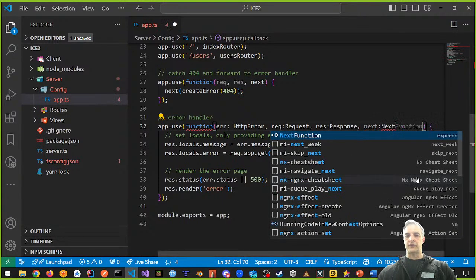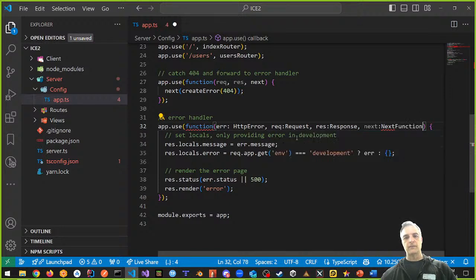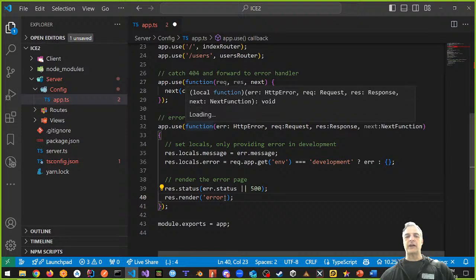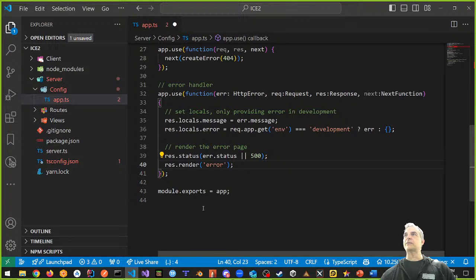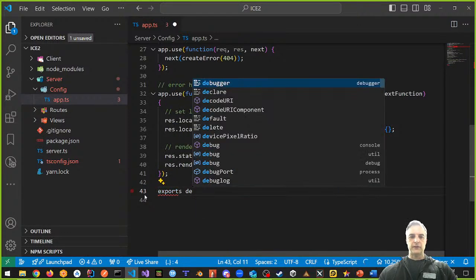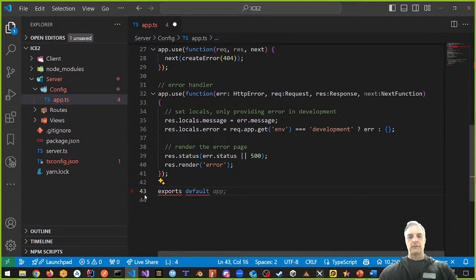So this next function is express, and that satisfies the requirement of this, right? However, notice that that function no longer has an error anymore. And the last thing we need to do is change this module.exports, right, to export default app.